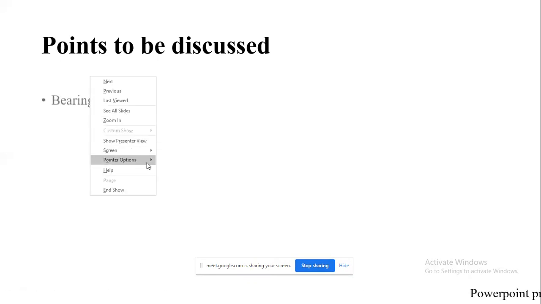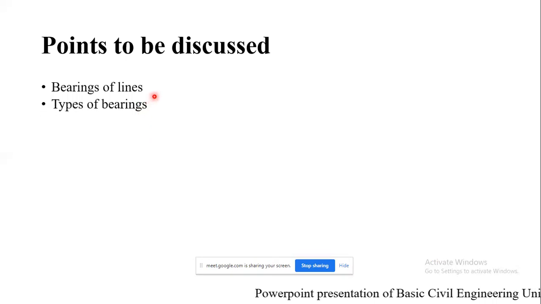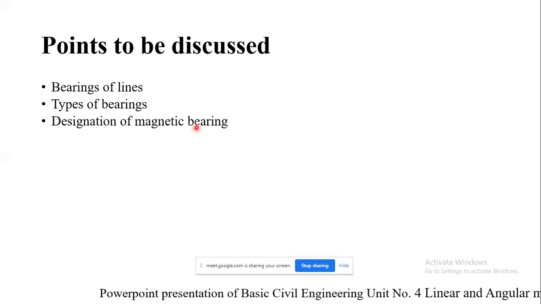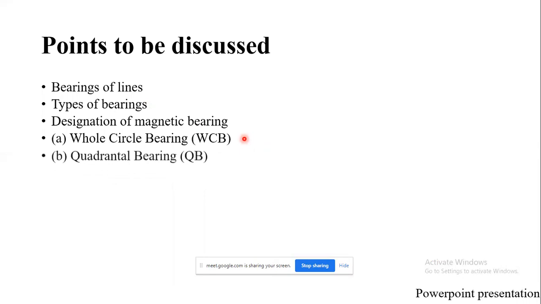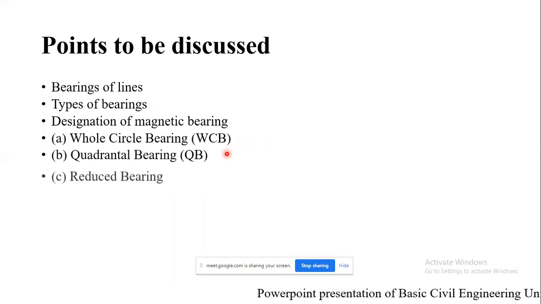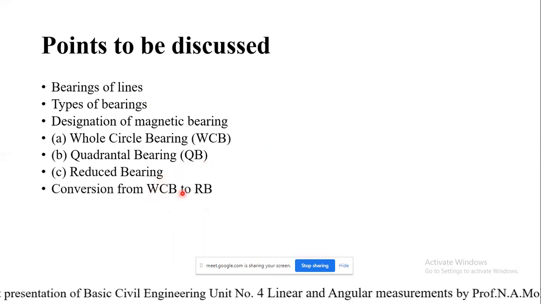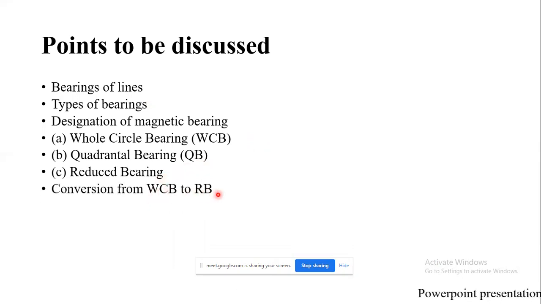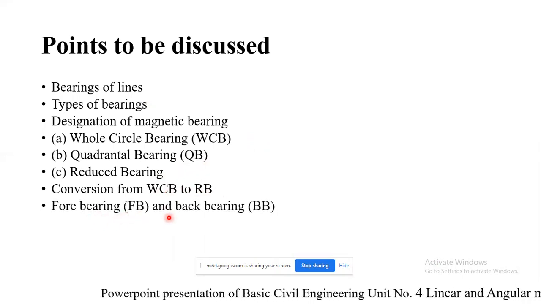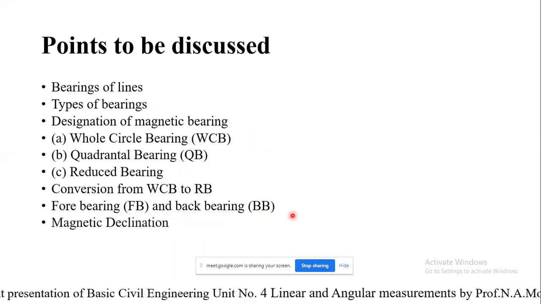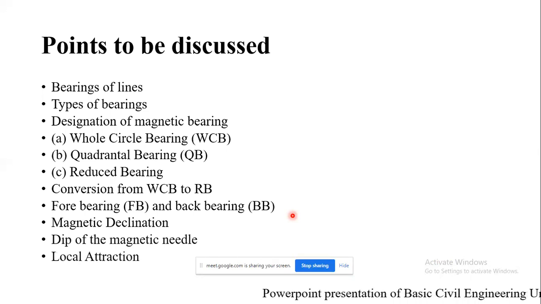So in this session, we are going to see the points, that is bearings of the lines, types of bearings, designation of magnetic bearing, whole circle bearing, that is WCB, quadrantal bearing, reduced bearing, that is RB, then conversion from WCB to RB, that is whole circle bearing to reduced bearing or quadrantal bearing, then fore bearing, concept of fore bearing and back bearing, then magnetic declination, dip of the magnetic needle, and local attraction.